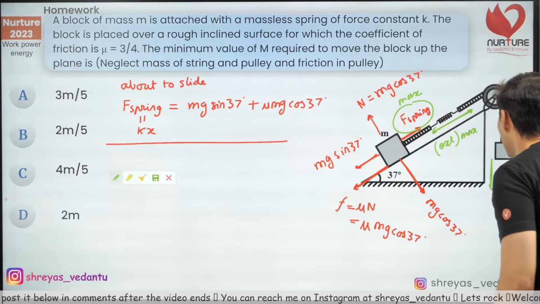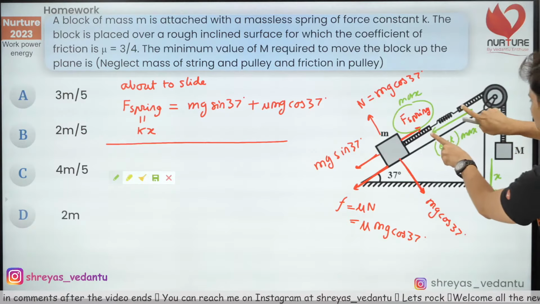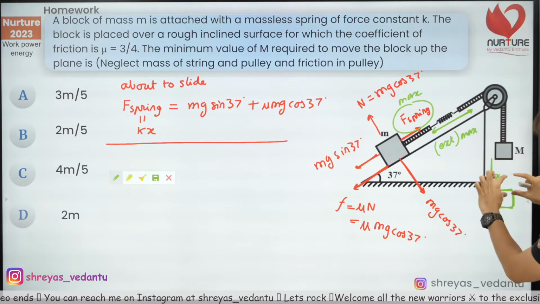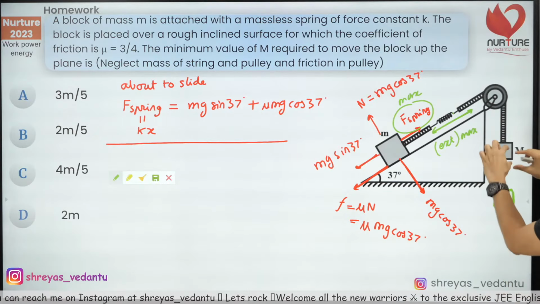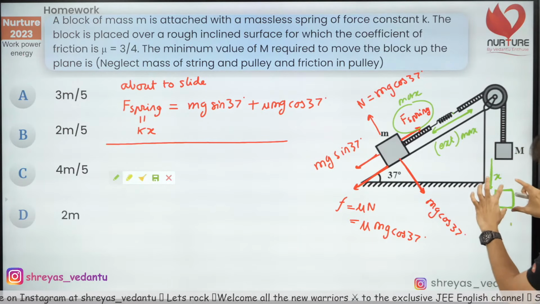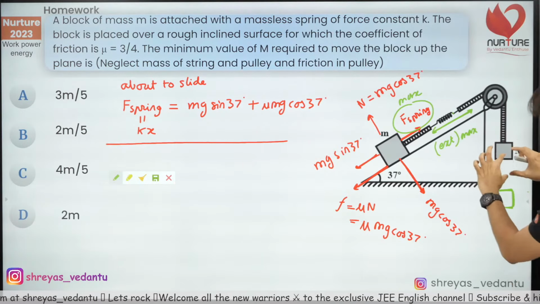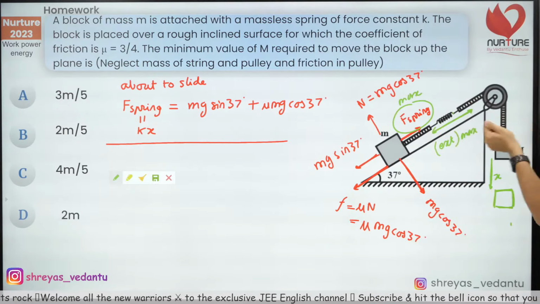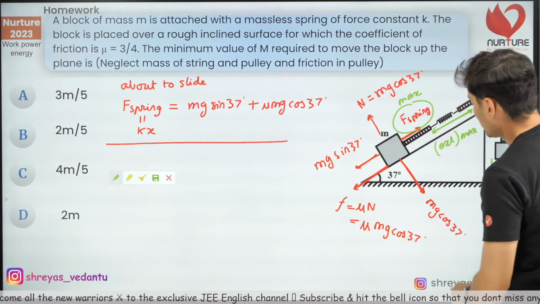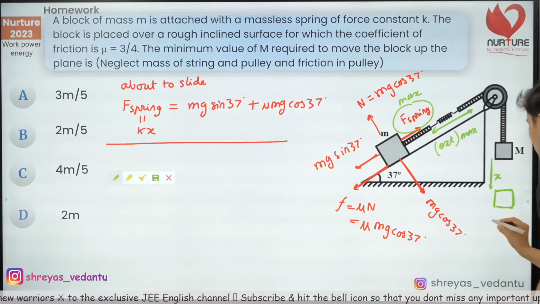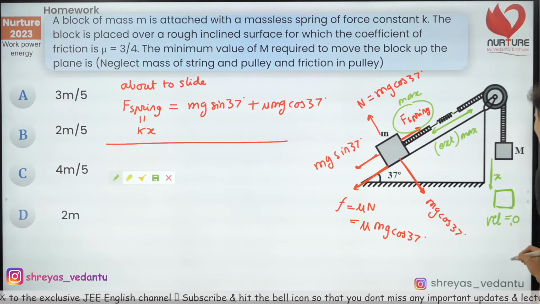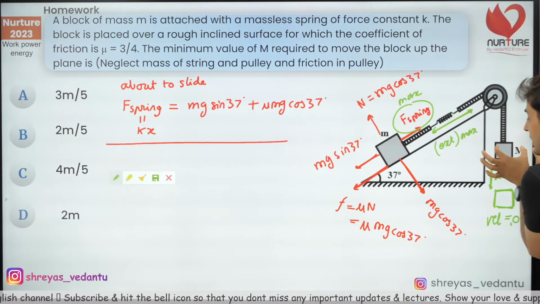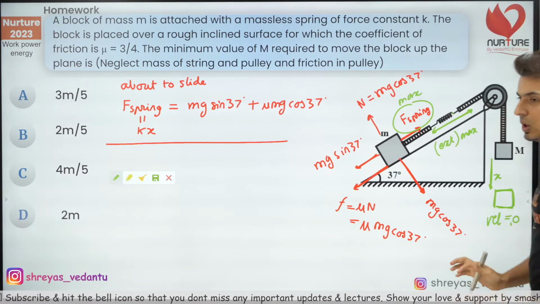It has moved by some x amount. So whatever the spring extended, that much amount the mass has come down. So after this, it is not able to move. Okay, this mass was left, it moved, it stopped, and it is going up. Before that, because it has moved by the maximum amount, the spring force is maximum. It is enough to overcome the friction and the gravity. So at this position, don't you agree the velocity will be zero because it just stops. This is that limiting critical mass. Anything more, it will not stop.